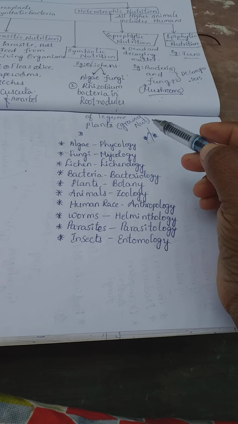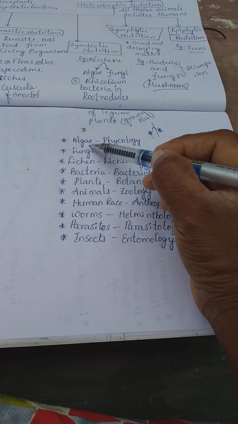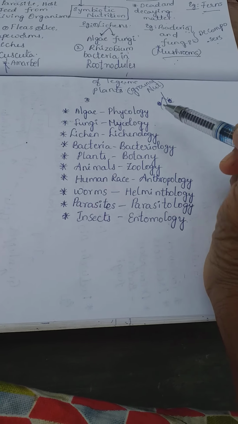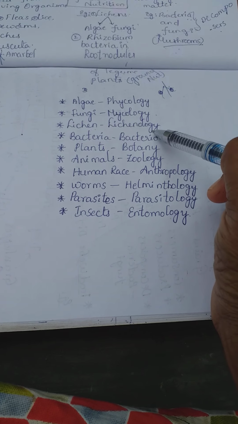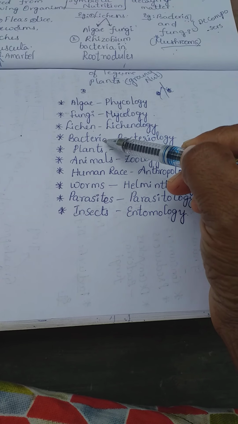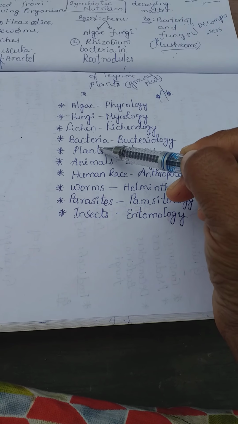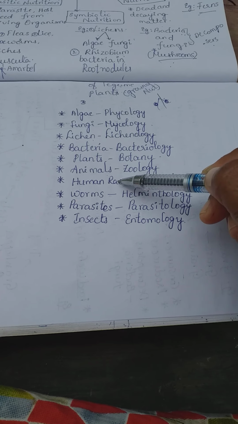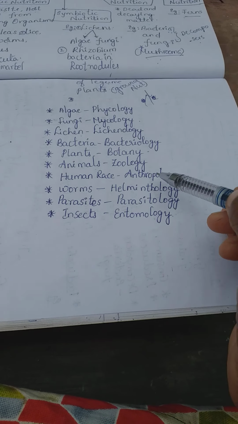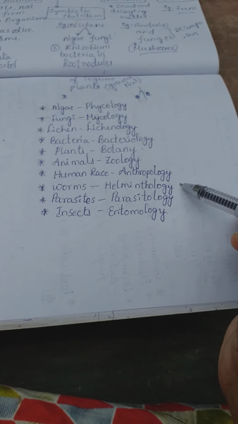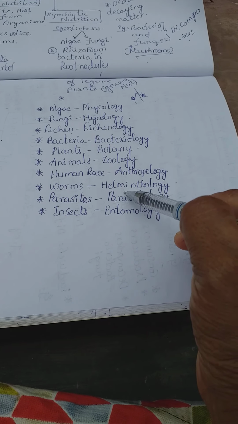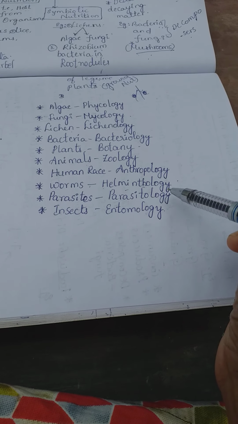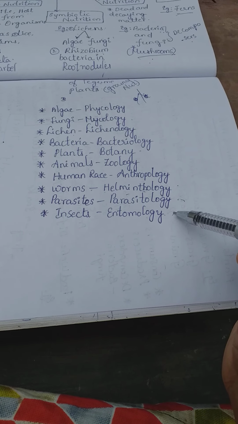Here, as we came to know some of the organisms, we'll discuss their special studies. Study of algae is called phycology. Study of fungi is called mycology. Study of lichen is called lichenology. Study of bacteria is called bacteriology. Study of plants is called botany. Animals is called zoology. Study of human race is called anthropology. Study of worms is called helminthology. Study of parasites is called parasitology. Study of insects is called entomology.